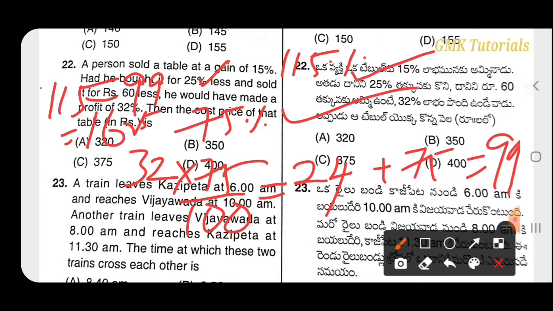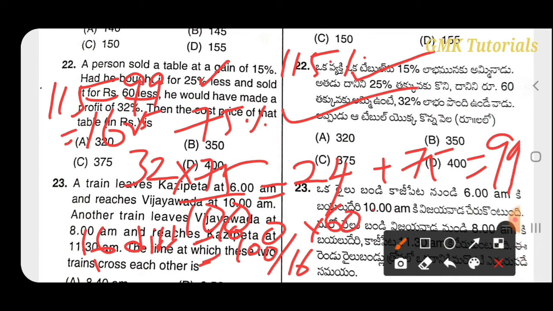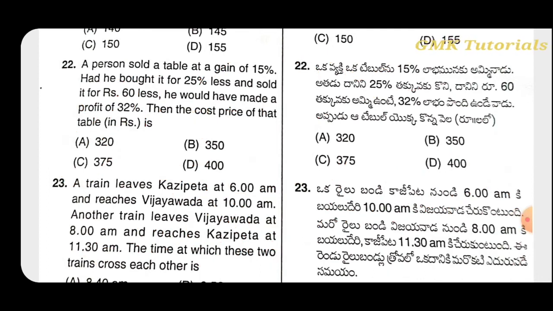So 16 difference is for actual CP 100. For 1 it is 100 by 16. For the given 60, 100 by 16 into 60, it is 375. After calculations we get 375.